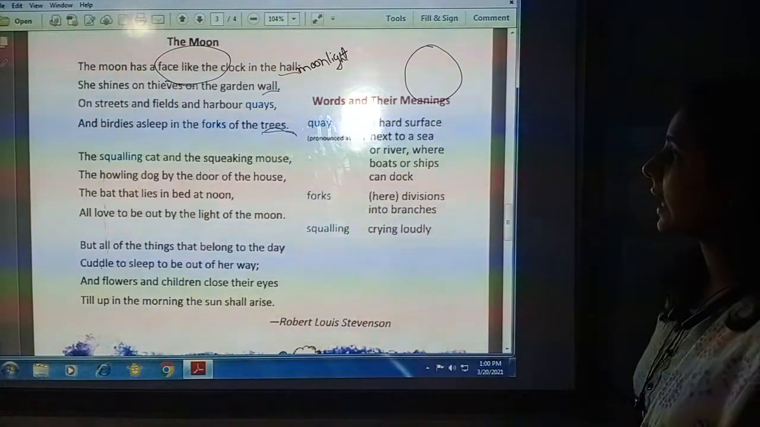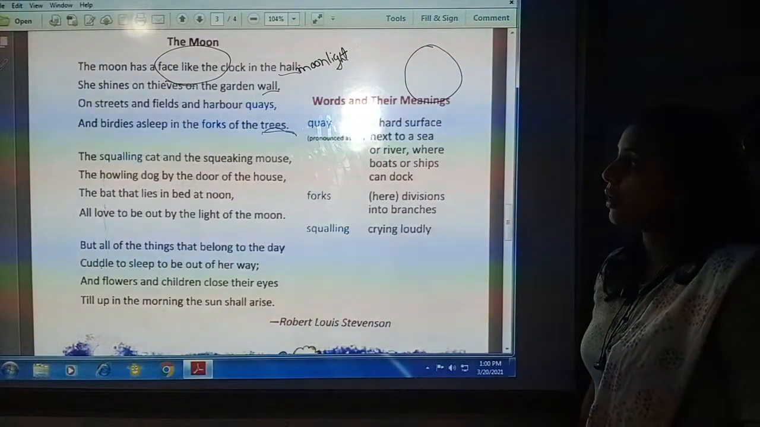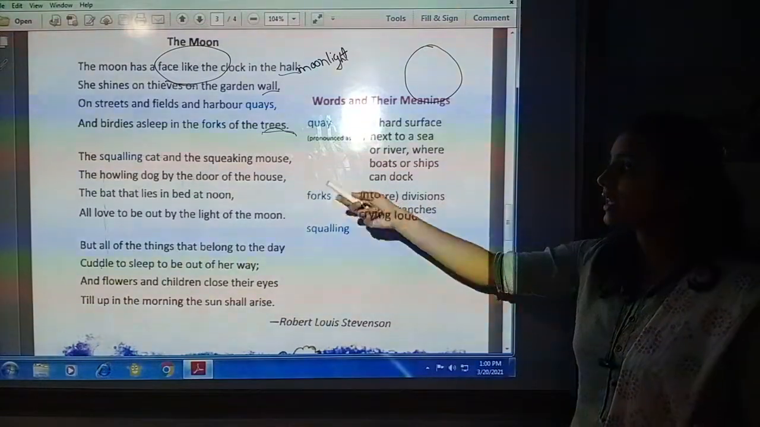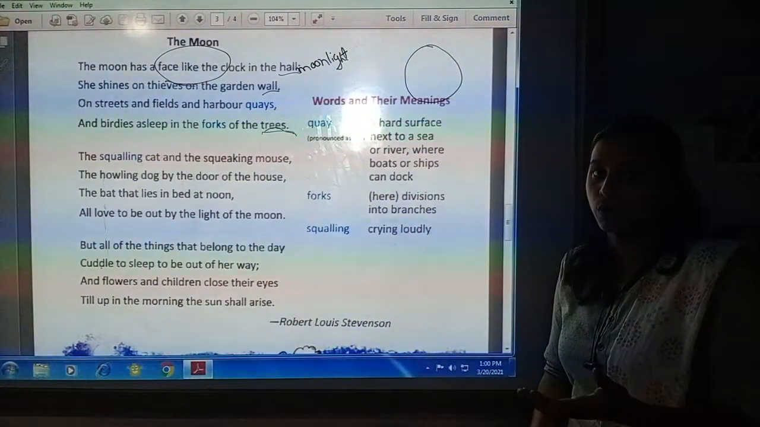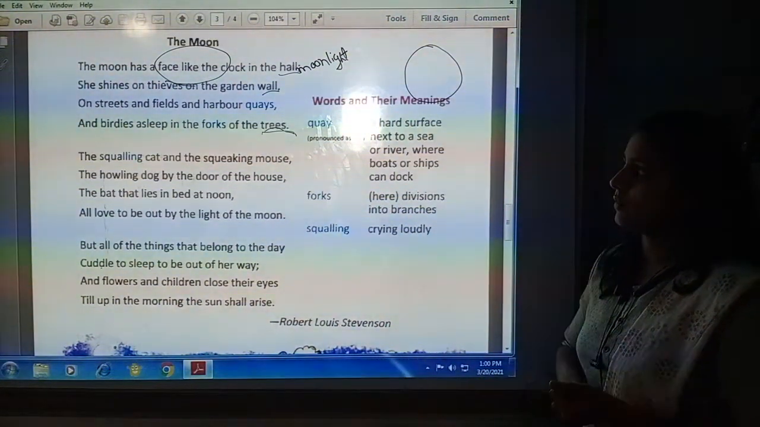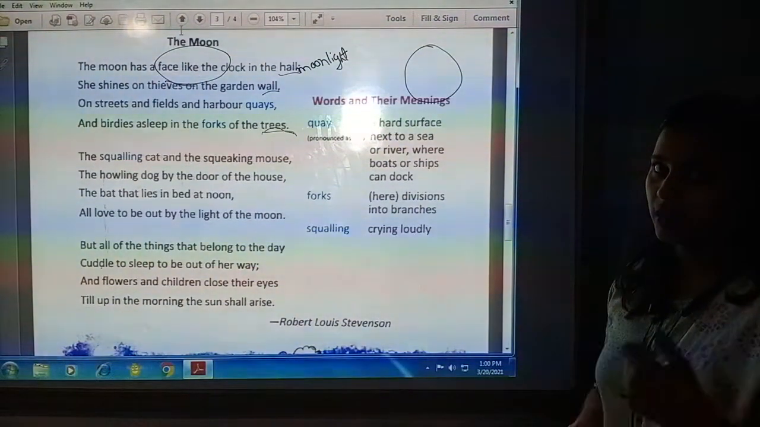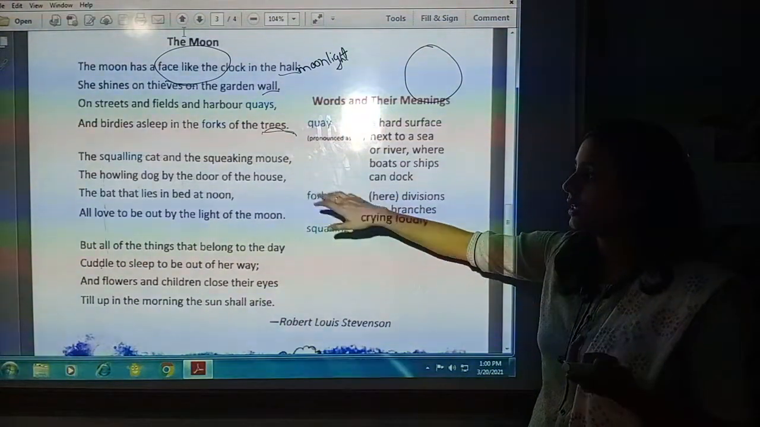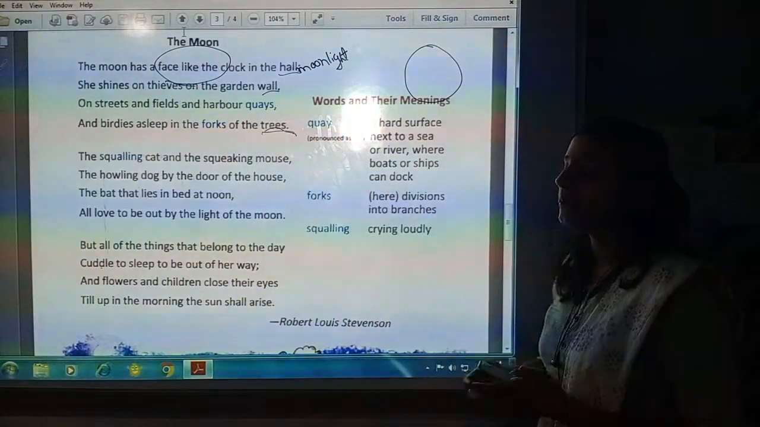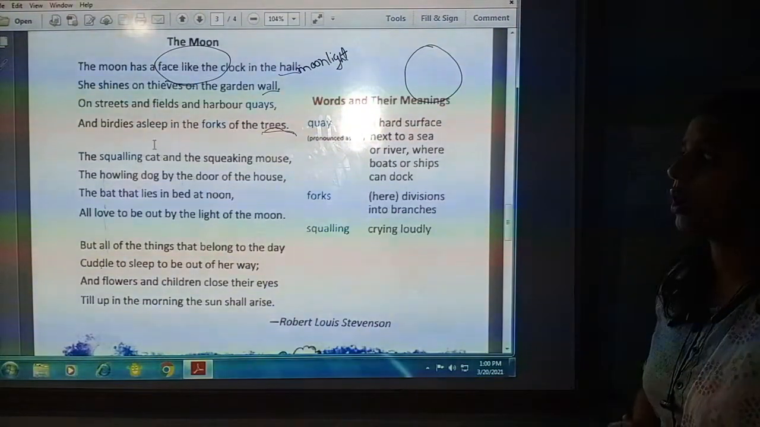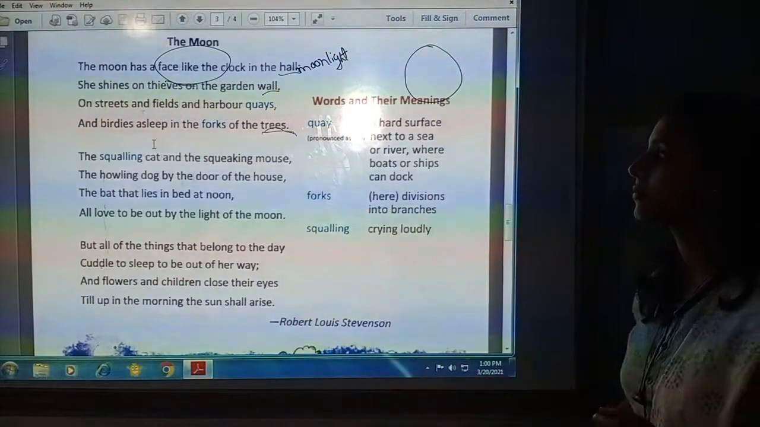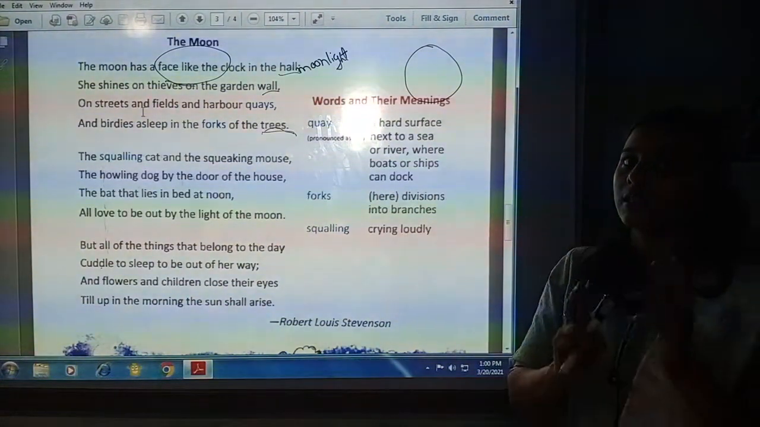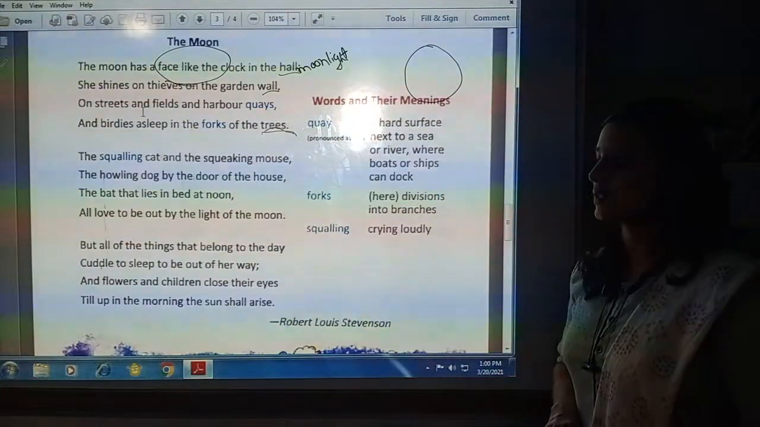The squealing cat and the squealing mouse. Squealing is the sound that cat produces, and squealing, that is the sound that mouse produces. So the mouse squeals and the cat squeals. The cat is squealing and the mouse is squealing. The howling dog. Dogs are howling, they are barking by the door of the house. Why they are barking? Because they could recognize those thieves.